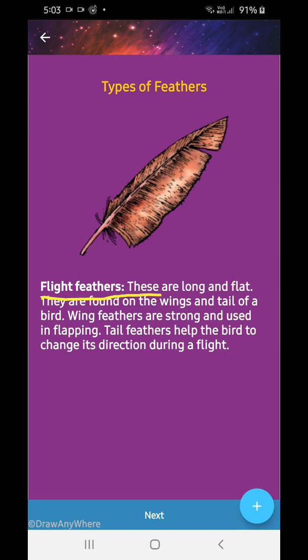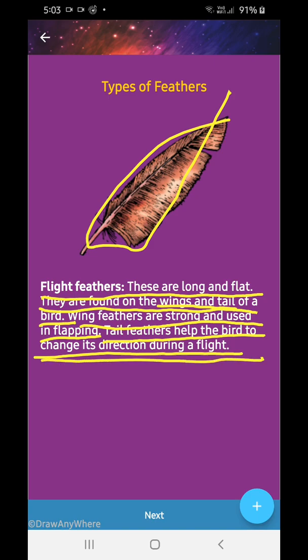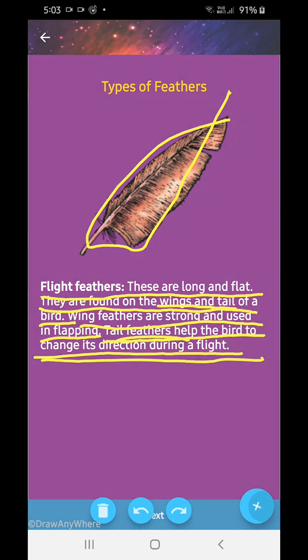Flight feathers: these are long and flat. They are found on the wings and tail of a bird. Wing feathers are strong and used for flapping. Tail feathers help the bird to change direction during flight.